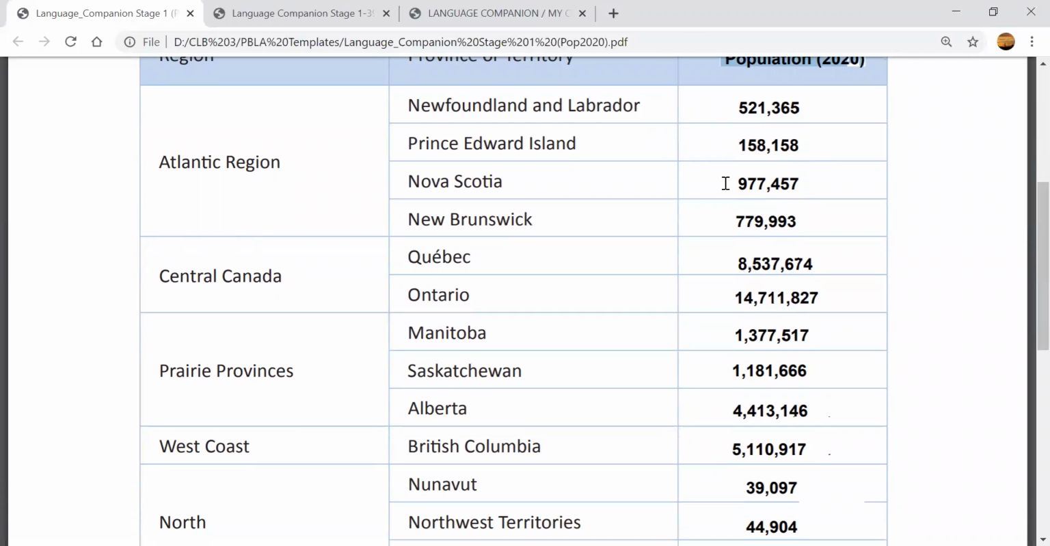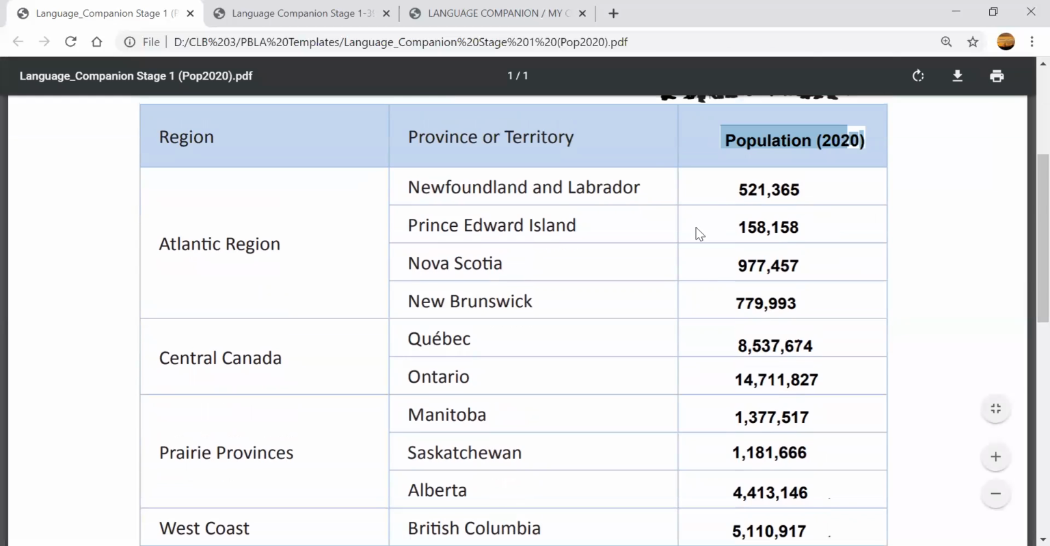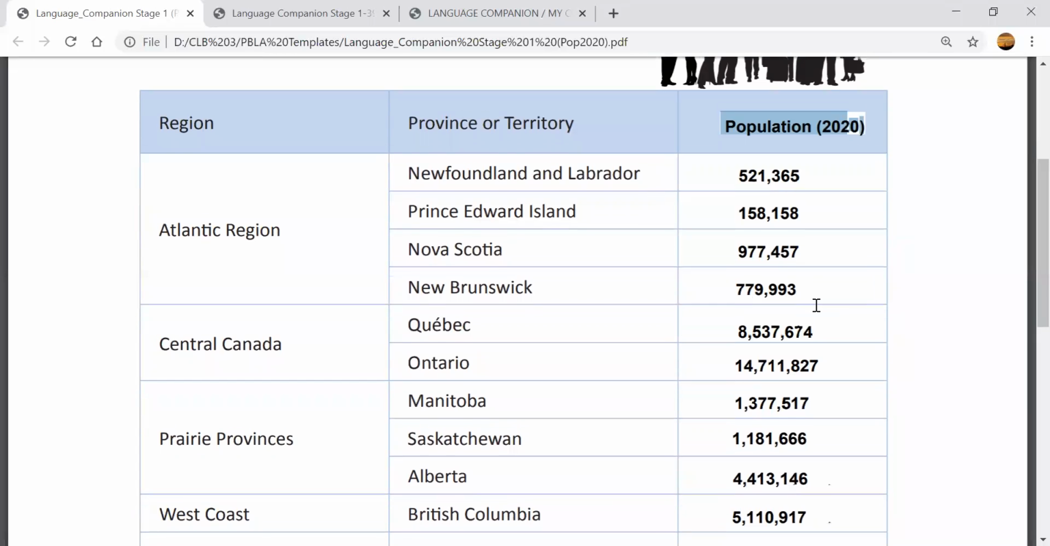Okay, and this is the population of Nova Scotia. This is the population of New Brunswick. So overall, in the Atlantic region, do you think there are lots of people? The population is very high? Or do you think the population is very low? I think the population is quite low in the Atlantic region because the place is very small and also not a lot of people.